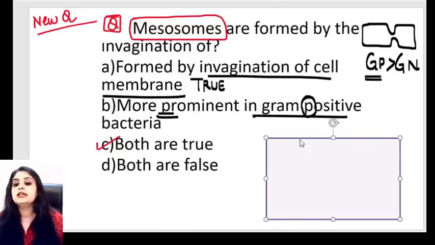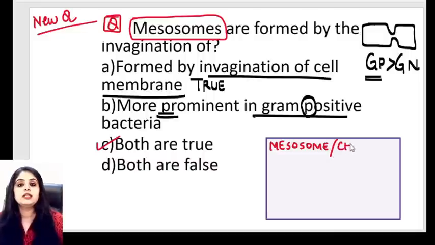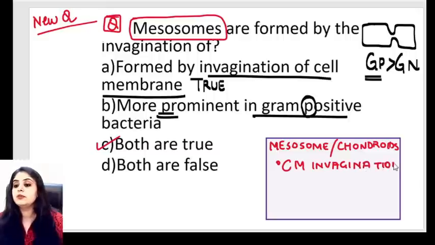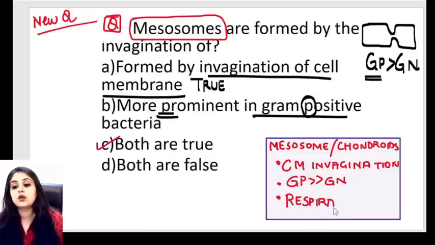So please remember everything about mesosomes that you need to know. Remember, mesosomes are also known as chondroids. That's another name that has been given to them. Number one, they are the cell membrane invagination. Number two, where are they seen more? They are prominent in gram positive than in gram negative. And last, what is their function? They function for respiration. This is a respiratory organ of the bacteria.